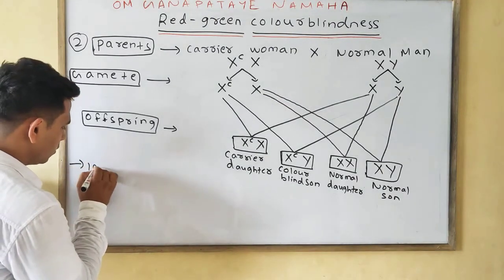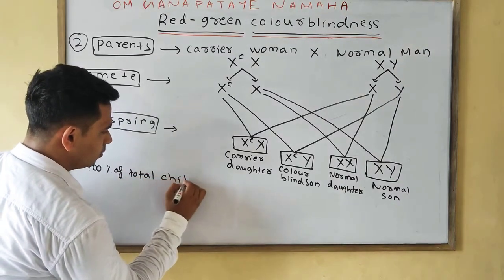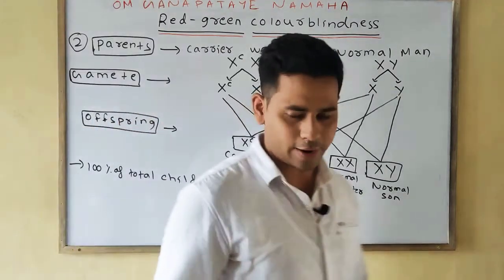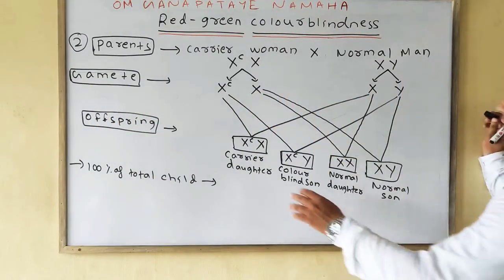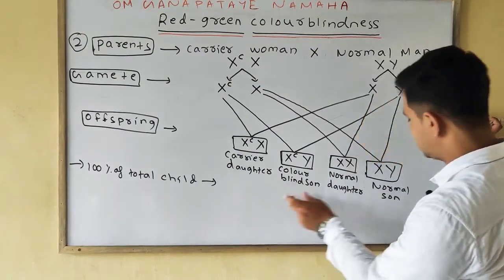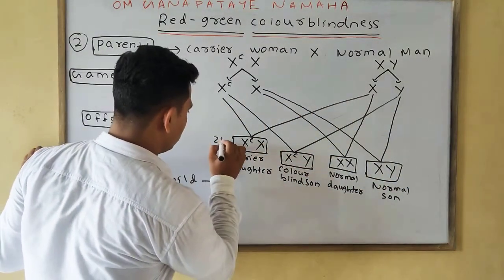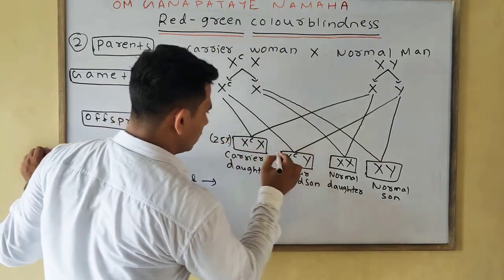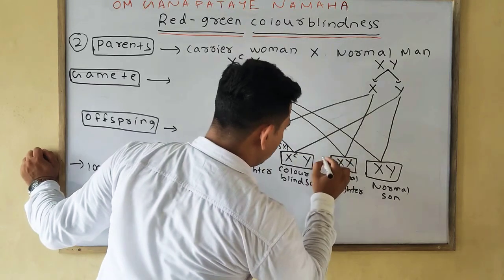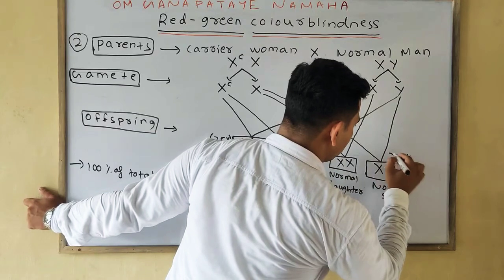First we will discuss the 100% of total child. In the case of 100% total child we find 25% is carrier daughter, 25% is normal daughter, 25% is colorblind son, 25% is normal son. This one is your 25%, this one is also 25%, this one is also 25%, and lastly this one is also 25%.